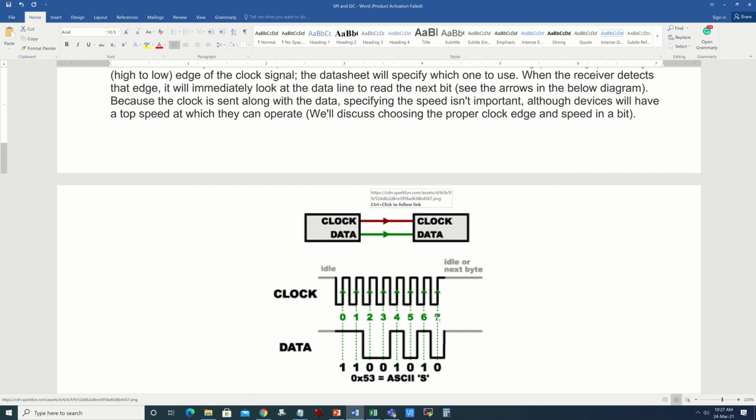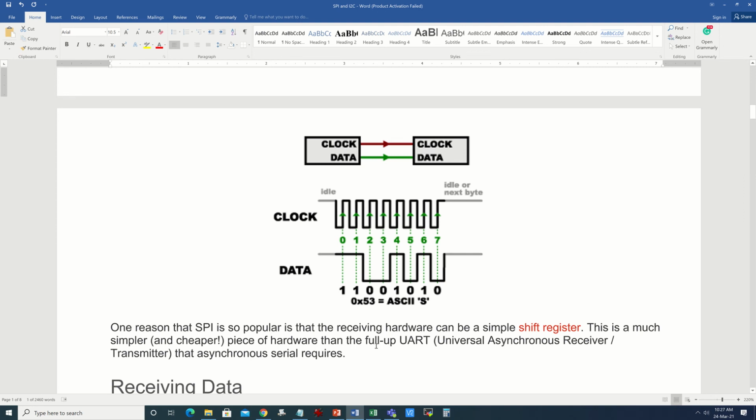Now look at some differences from UART. There is no start bit, there is no stop bit. That means you are reducing the extra bits which were present originally in UART, so that way you can save some timing. In addition, there are two hardware lines here, whereas in UART there was only one hardware line for this similar data transfer. So this is called a synchronous communication or a clocked synchronous communication.